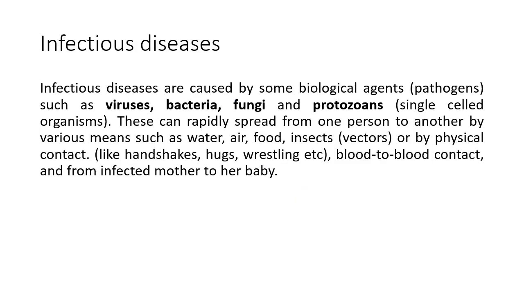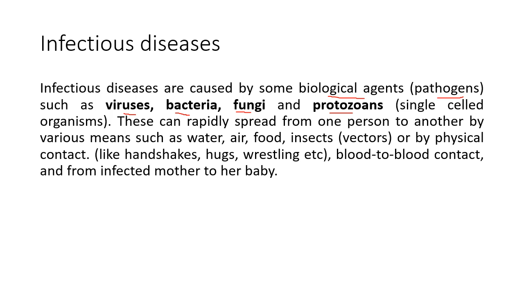Now we move further. Yesterday we did infectious and non-infectious diseases. So infectious diseases are those which spread from one person to another. Okay, how do they spread? An infectious disease is spread by biological agents called pathogens. They are very small microorganisms like viruses, bacteria, fungi, and even some protozoans.